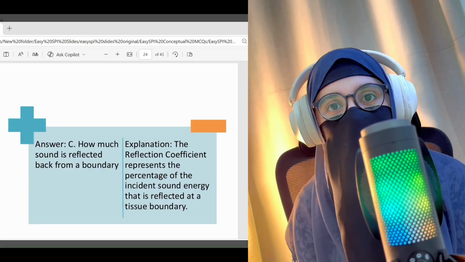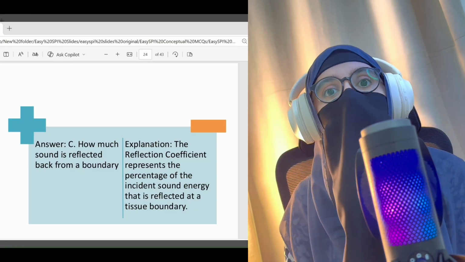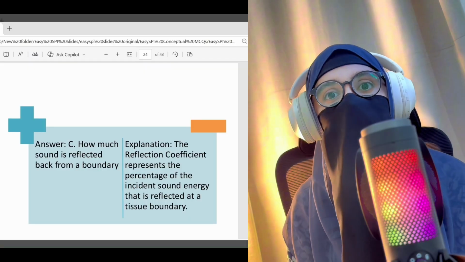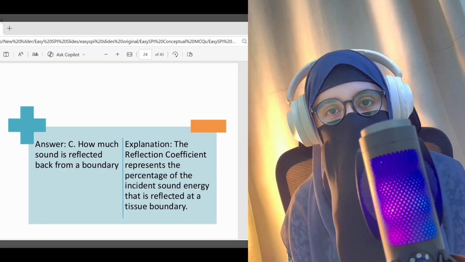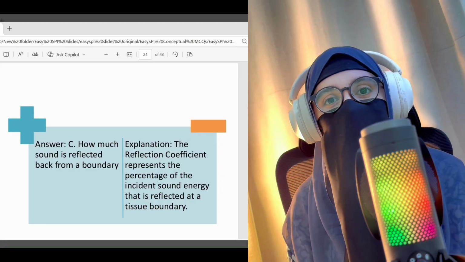Reflection coefficient. As the name tells, it tells us about reflection: how much sound is reflected back. So a higher IRC means more reflection and the structure will appear bright on the screen.